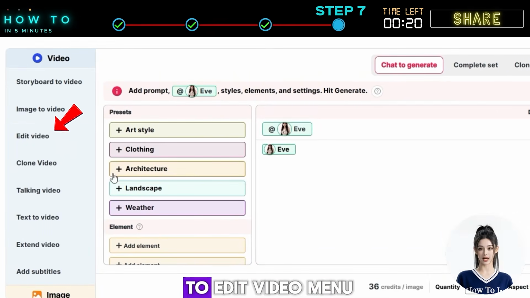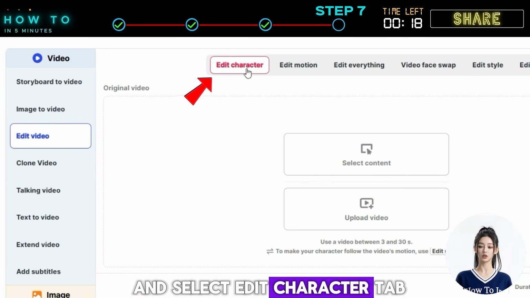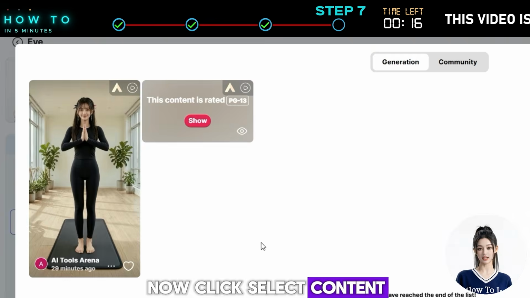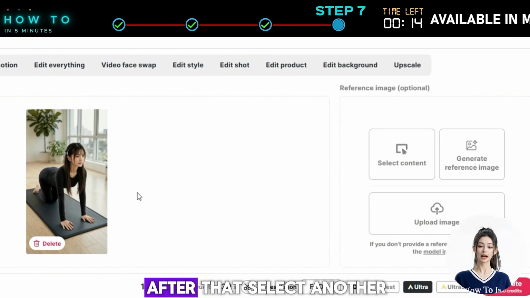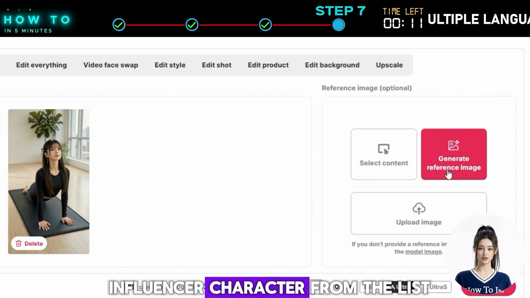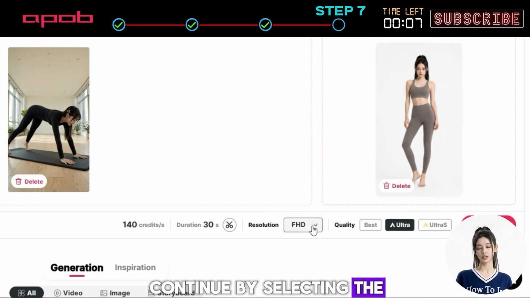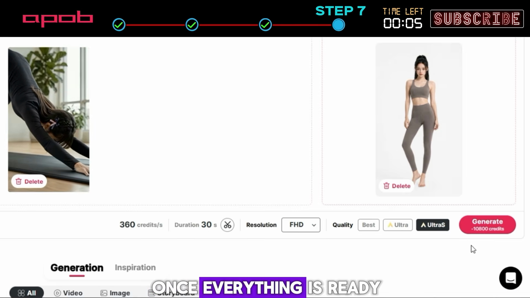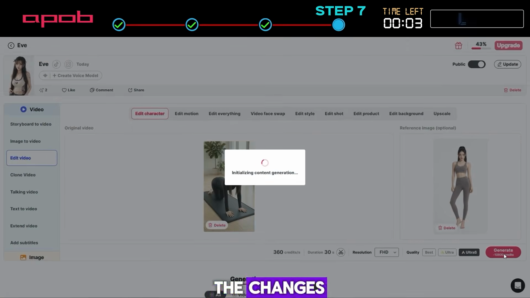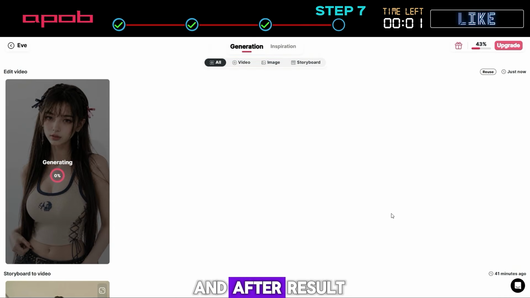To do that, go to Edit Video menu and select Edit Character tab. Now click Select Content and select the video you want to use. After that, select another influencer character from the list or upload it from your local computer. Continue by selecting the resolution and quality. Once everything is ready, click Generate to apply the changes. And here is before and after result.